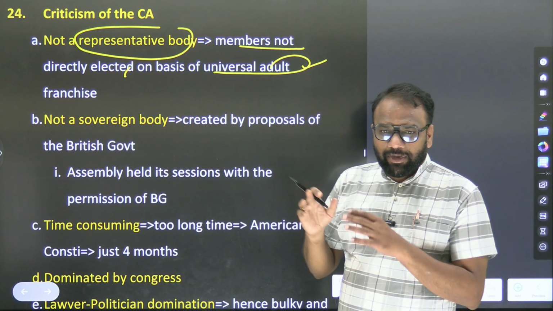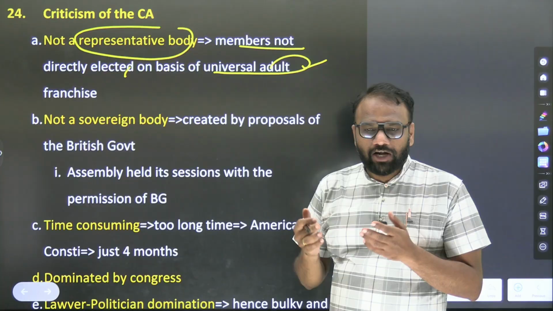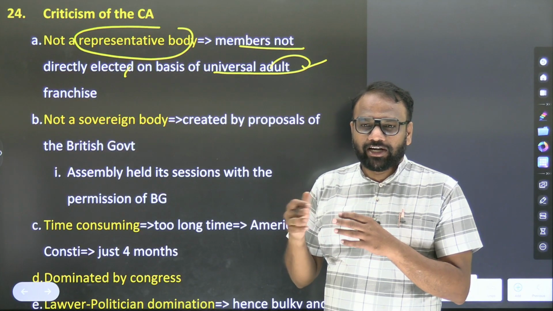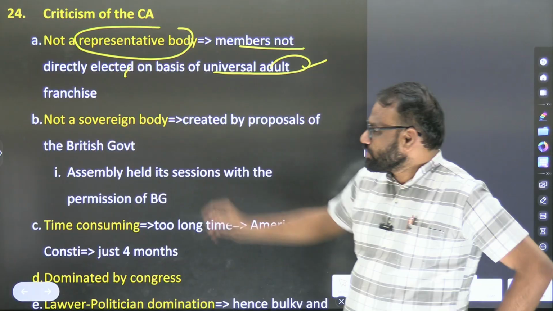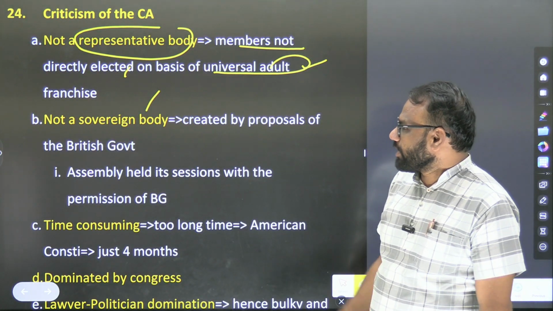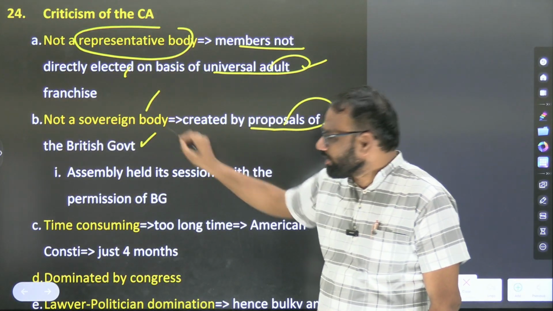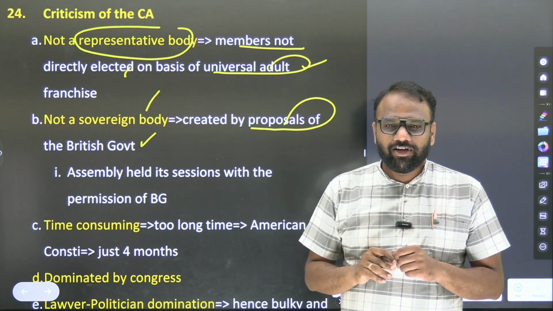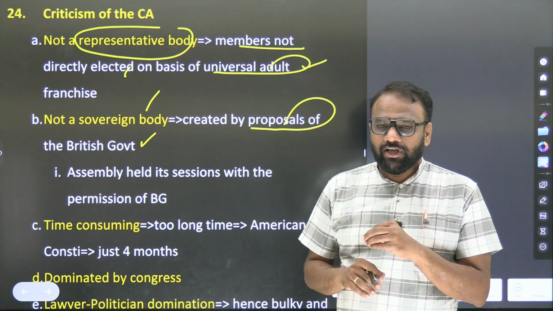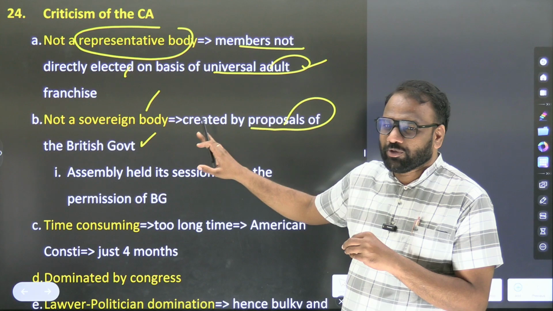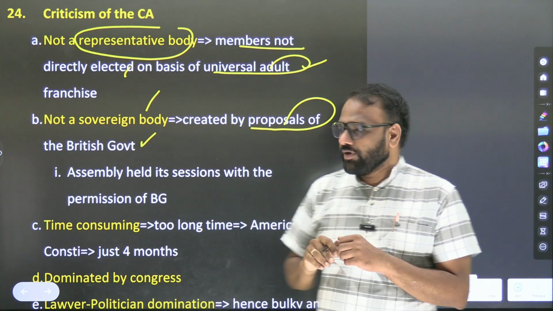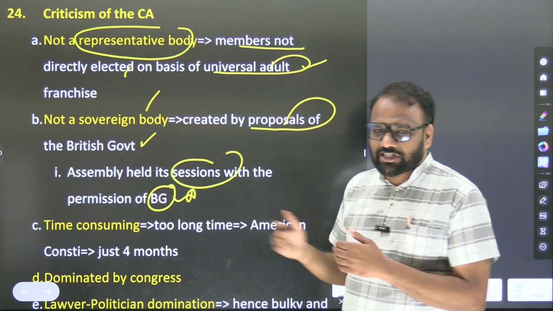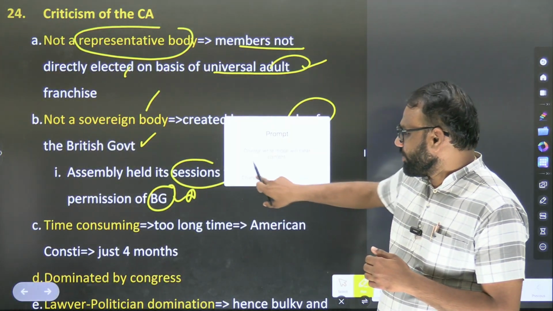Members were elected but indirectly elected, and who voted in the elections? Provincial Legislative Assembly members, and they themselves were elected on a limited franchise. Next, not a sovereign body. Why not a completely sovereign body? It was created by the proposals of the British government. This Constituent Assembly was created as an end result of the Cabinet Mission Plan, meaning someone else was responsible for its formation. Hence they use this as a criticism to say that it is not a completely sovereign body. The Assembly also held its sessions with the permission of the British government. Hence it was not sovereign.